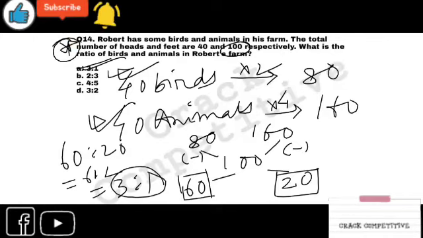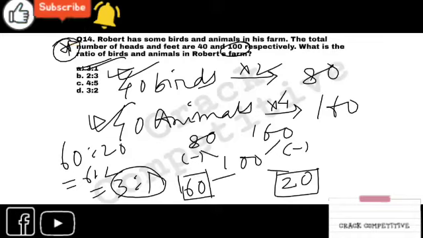I'm telling it again. We have to assume that there are 40 birds and 40 animals. So every bird has 2 legs and every animal has 4 legs. We know this, I think. 40 birds have 2 legs, so the total number of legs will be 80, and the total number of animals' legs will be 160. It's simple. But the number provided as feet is 100. So 100 is the standard one.